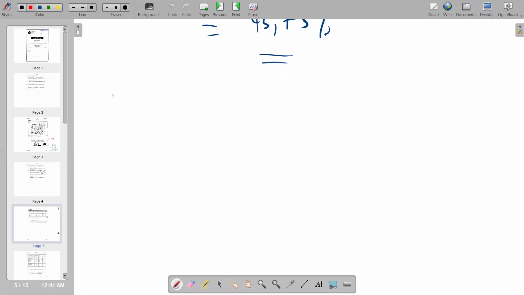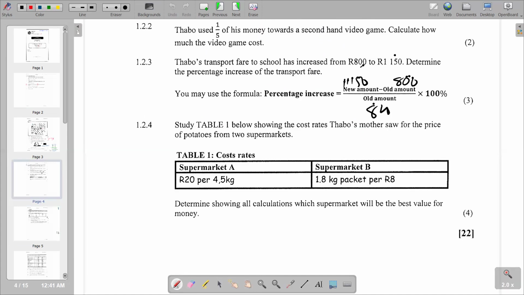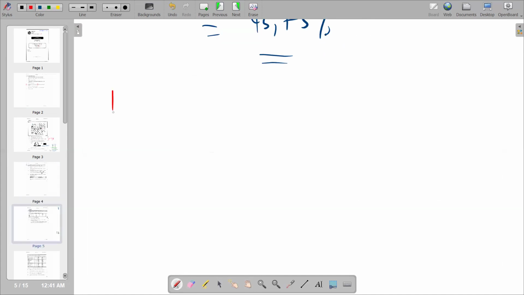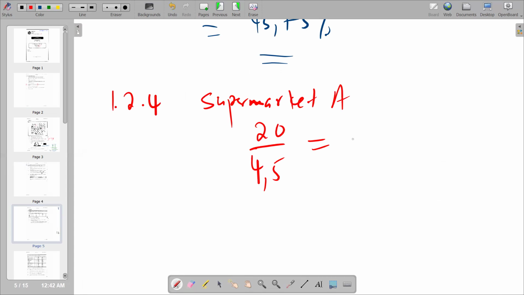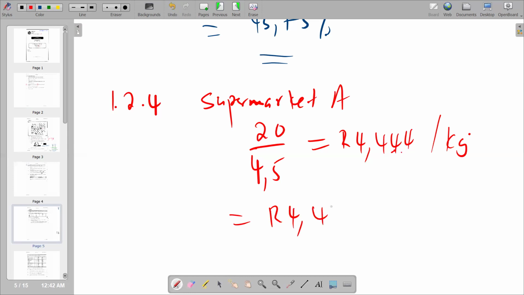So this now becomes your 1.2.4. So we can start with those supermarkets. Supermarket A, whereby the information given says 20 rand for 4.5 kg. So for 1 kg, obviously, you say 20 divided by 4.5, and then you get the value per kg. So what we're going to get is 4.444. Obviously, this is to remain as 4.44 per kg.